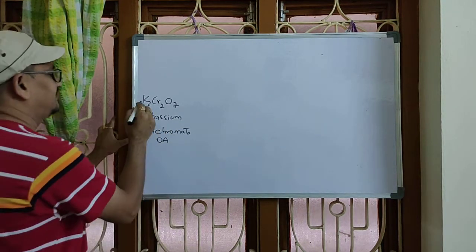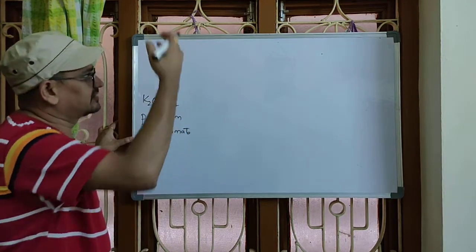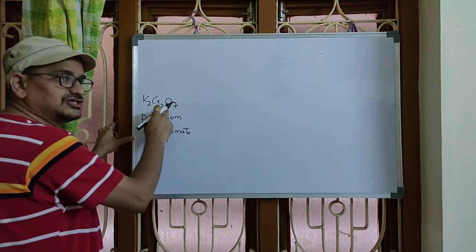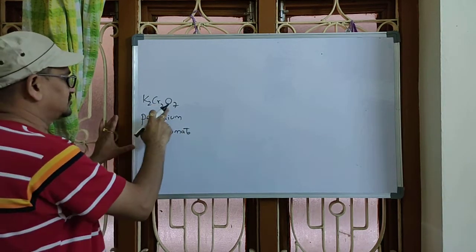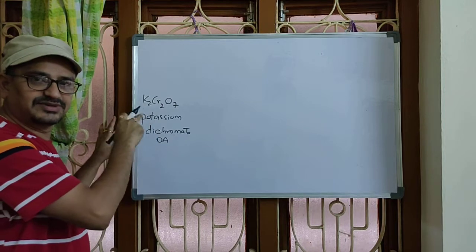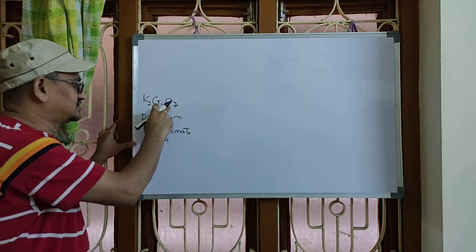Right? And you know that potassium always shows +1, being an alkali metal or first group element. Oxygen usually shows -2 because there is no peroxy prefix in the name, so this is a normal oxygen with oxidation state -2.